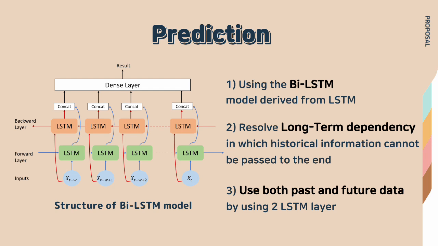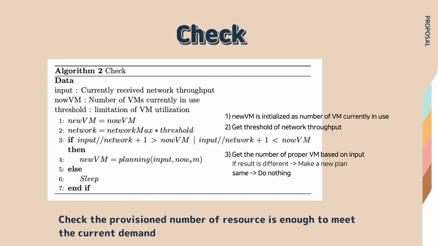For demand prediction, a bi-LSTM model is used. This model resolves the long-term dependency problem that RNN had, and by using 2 LSTM layers, both past and future data were used. In the check phase, we check if the provisioned number of resources is enough to meet the current demand. First, the new number of VMs is initialized to the number of VMs currently in use, then we get the threshold of network throughput. Finally, we get the proper number of VMs based on the input. If the result is different, then make a new plan, else do nothing.